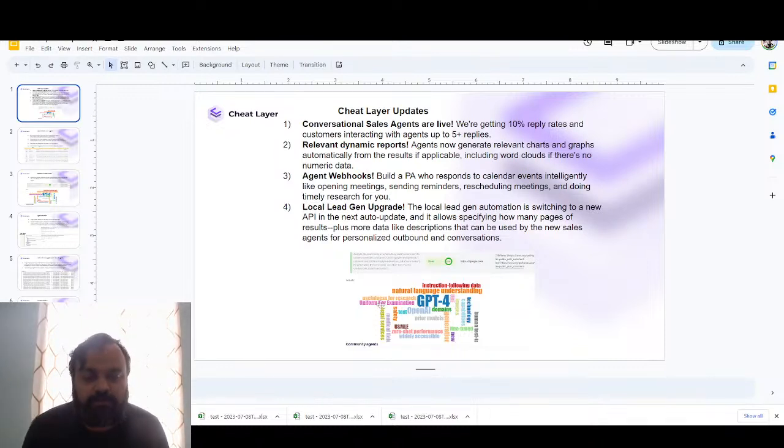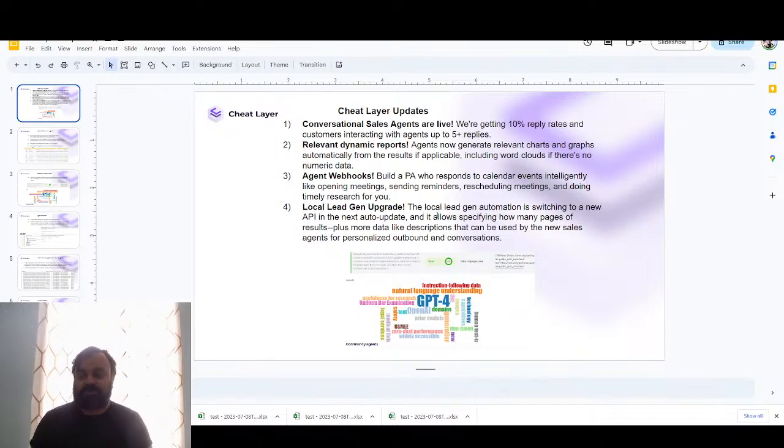Super exciting. We also have these cool outputs now. Agents now generate relevant graphs and charts, and they automatically detect if it's necessary and then figure out what kind of chart to generate. So if it's financial data, it'll be line graphs and stuff like that. We're now revealing finally in this meetup agent webhooks.